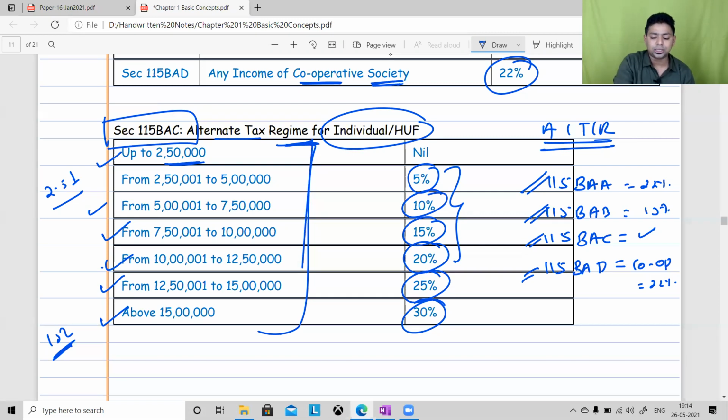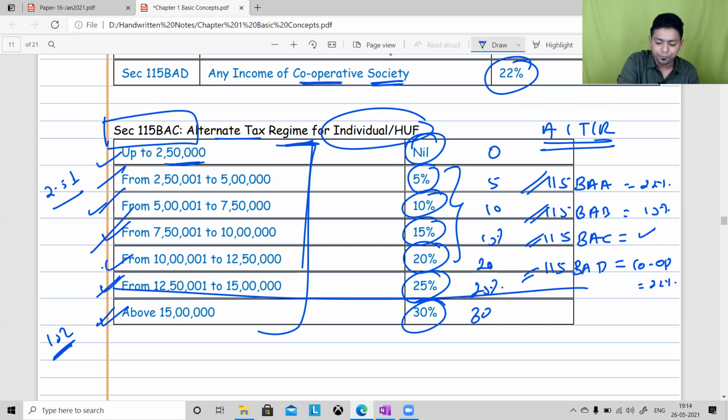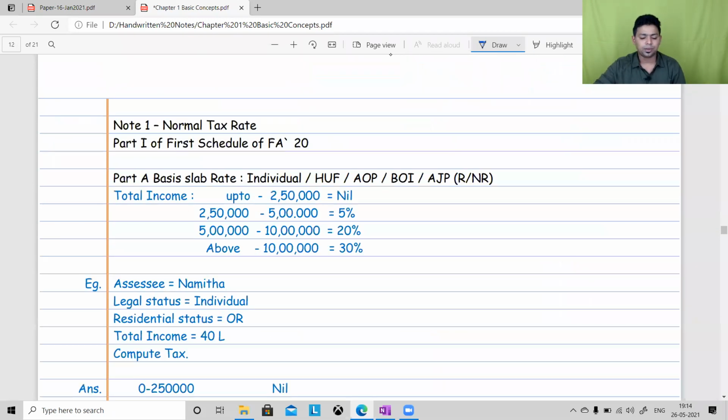Once this side is fixed, here you have to start from 0 and keep adding 5%. 0, then 5, add 5, it is 10, add 5, it becomes 15, then 20, then 25, then 30, and after 15 lakh it becomes a constant 30. Can you please remember this particular alternative tax slab for individual and HUF? There will be some questions on tax planning. This is also subject to certain conditions that we will discuss in the section, but at least try to remember the tax rates.